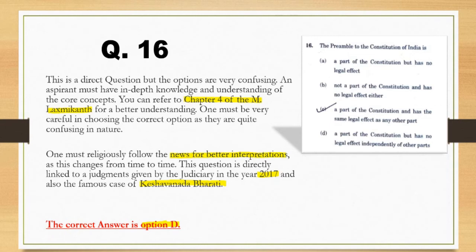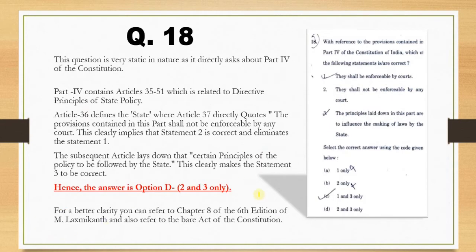Moving ahead, we have our next question, question number 18, which was related to the polity section. This question was very static in nature, and it was directly asking about Part 4 of the Constitution. They had 3 statements, and we have to tell which of the statements is or are correct.